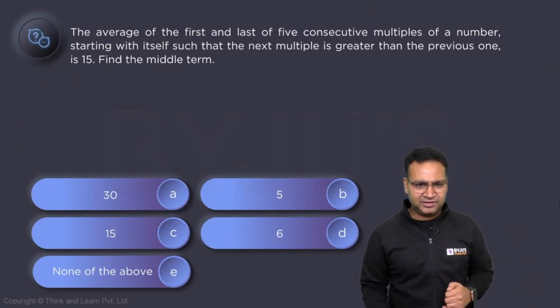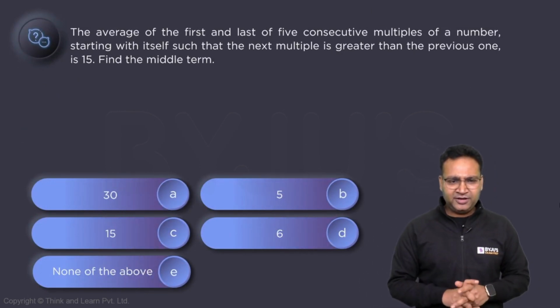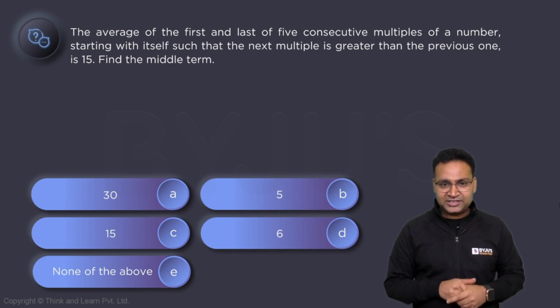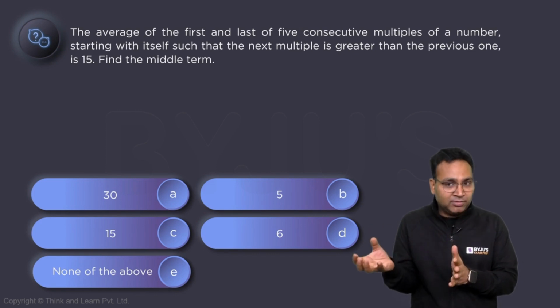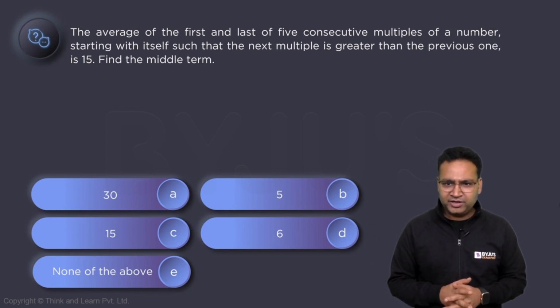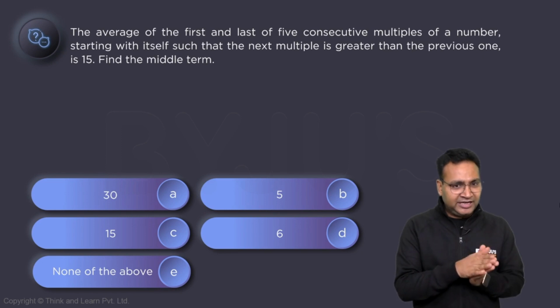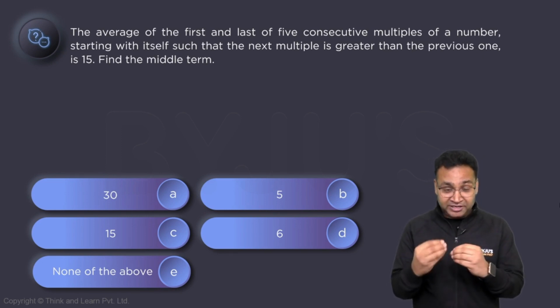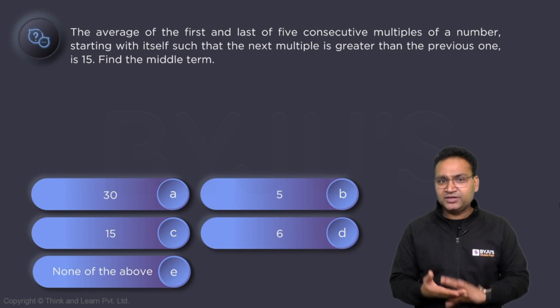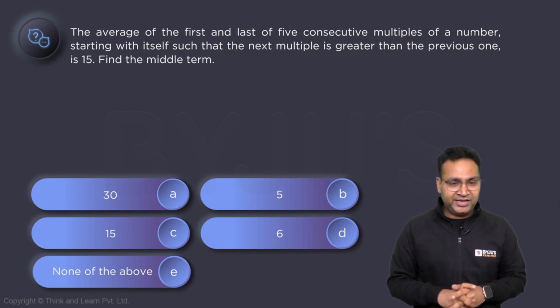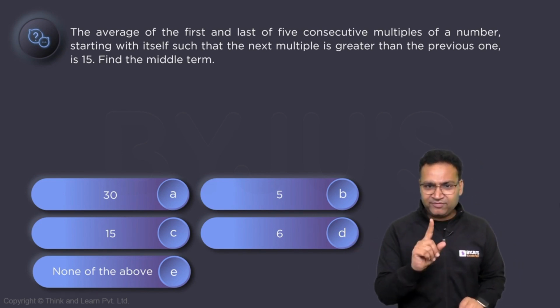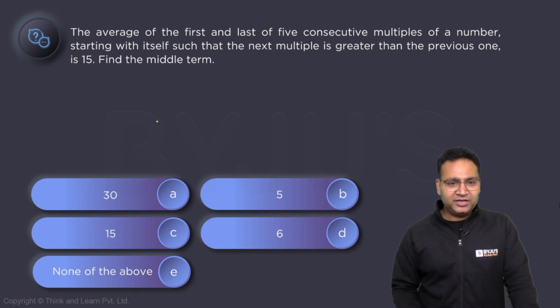Look at the next one. This seems a little difficult. Read it. Average of the first and last of 5 consecutive multiples of a number. What is that number? It is not given. Starting with the number itself, so that the next multiple is greater than the previous one. So in increasing order, the average is 15.